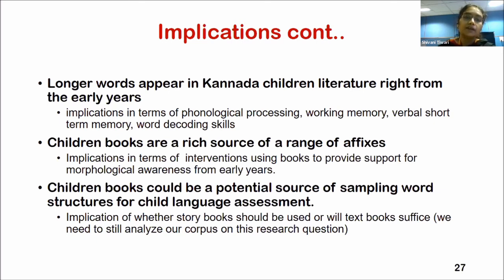Children's books are a rich source which provide a range of affixes, which again has implications in terms of using interventions with these books and providing support for morphological awareness in early years. Children's books could be a potential source of sampling word structure for child language assessment, given its implication. However, whether storybooks will be used or textbooks will be enough, we are yet to answer this